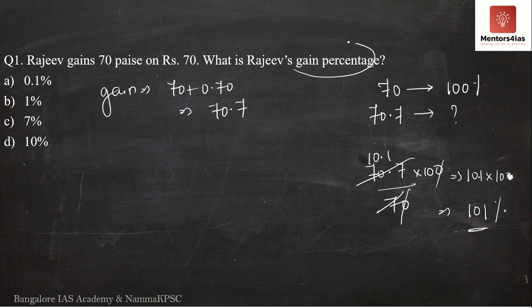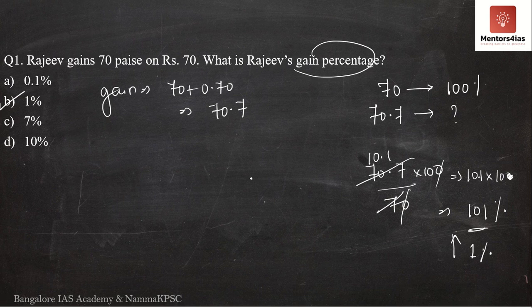So what is his gain percentage? In order to determine the gain percentage, you have to determine the increase in value from 100 percent. 70 rupees was 100 percent. Now that increase is how much? The increase is by 1 percent. Then the correct answer is option B. Answer is 1 percent.